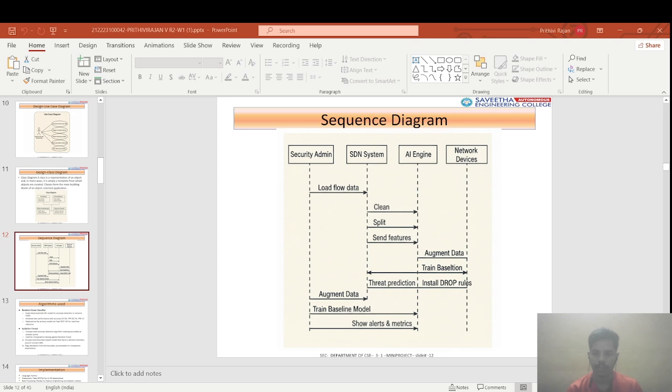The sequence of our project: a flow arrives from the switch, the Ryu controller pulls statistics and extracts features: duration, packets, bytes, rate, size. It posts to the AI API for random forest inference. The response is attack or benign. If attack, install a drop rule plus VLAN 999. If not, log the event. Total: 8 to 12 seconds.